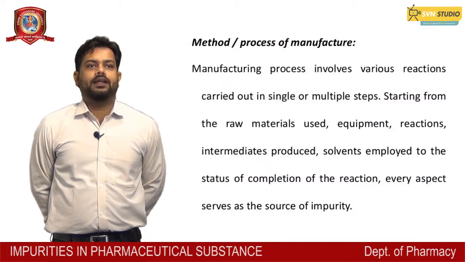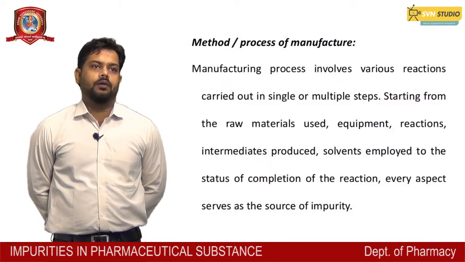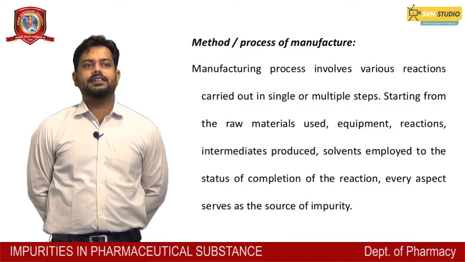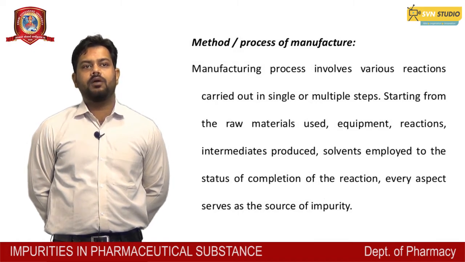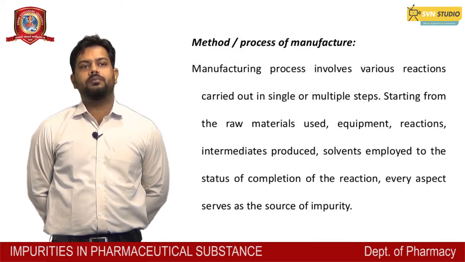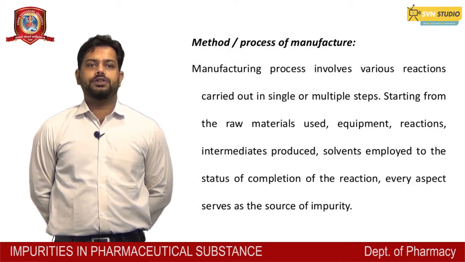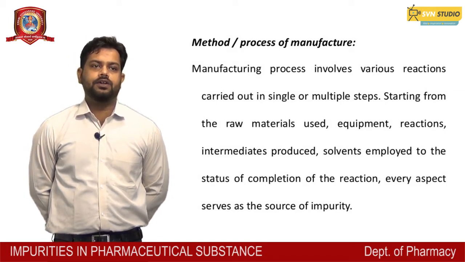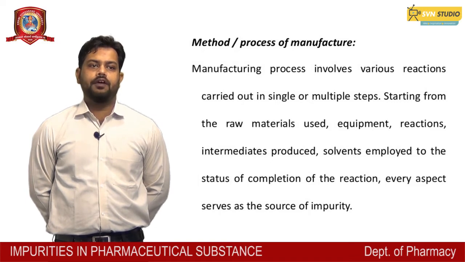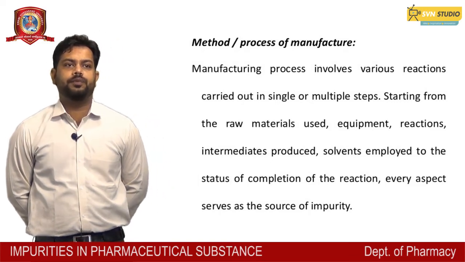At the time of decomposition, the product is decomposed under storage conditions. So first is the method or process of manufacturing. The manufacturing process involves various reactions carried out in single or multiple steps, starting from the raw materials used, equipment, reactions, intermediates produced, and solvents employed, to the status of completion of the reaction. Every aspect serves as a source of impurities.